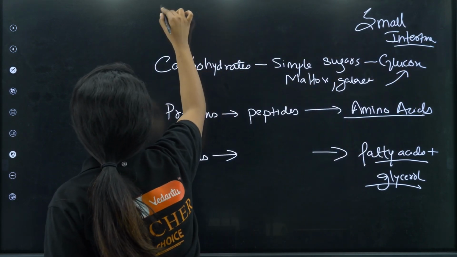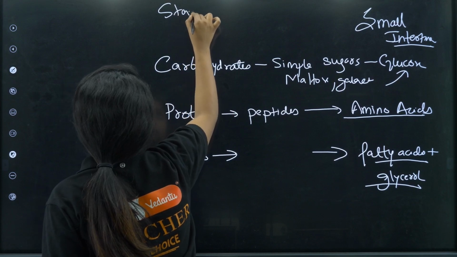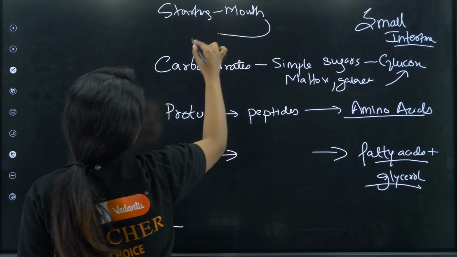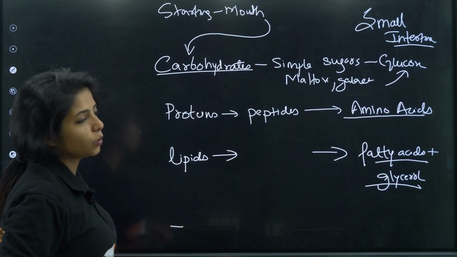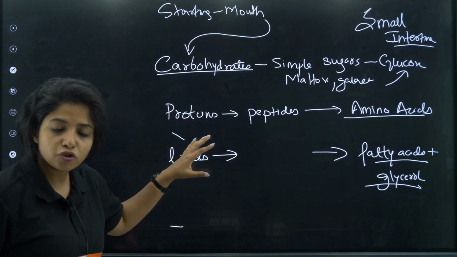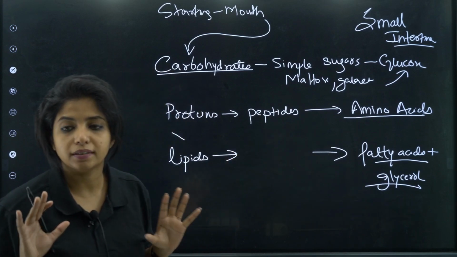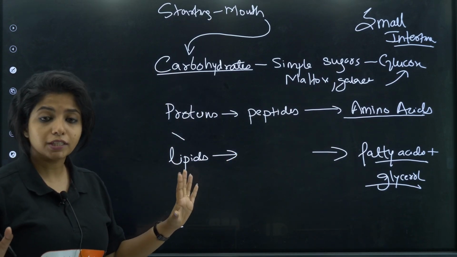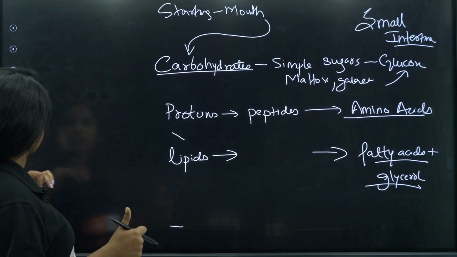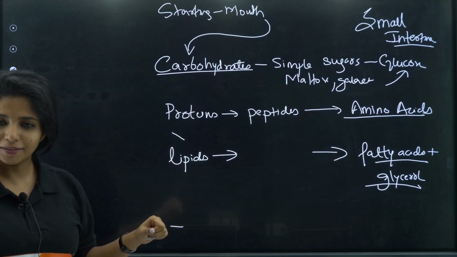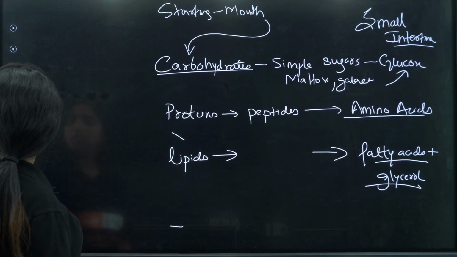It will be starting from the mouth. It will be starting where, children? It will be starting from the mouth, where the carbohydrates are the only things that are getting broken down. Rest of the things will be happening in the stomach and things like that. But ultimately you will get these things. That is what I meant to say. Now if you want to take a screenshot of this, you can take a screenshot. I'll be moving aside because you might not get this particular sheet later on. Works? Okay, cool.